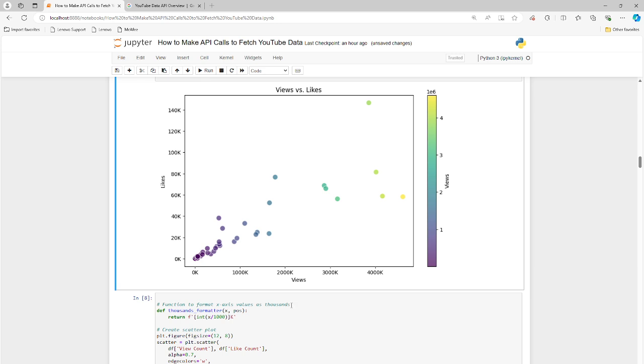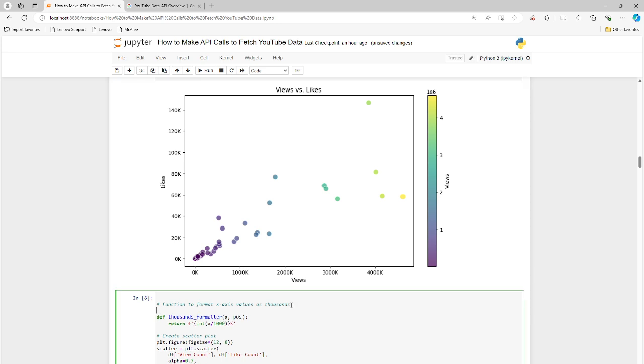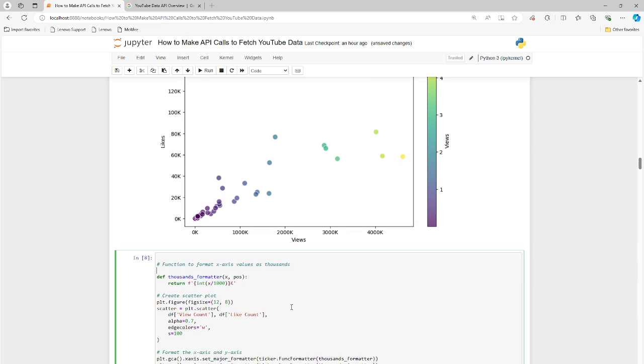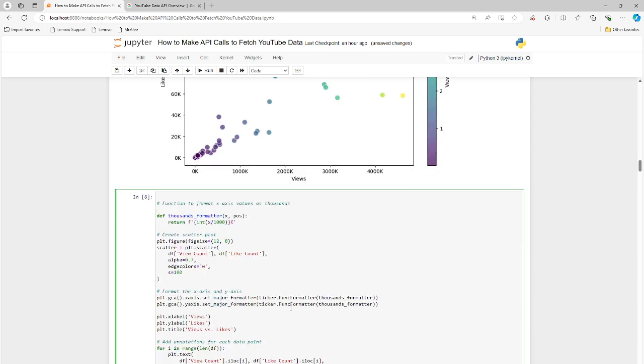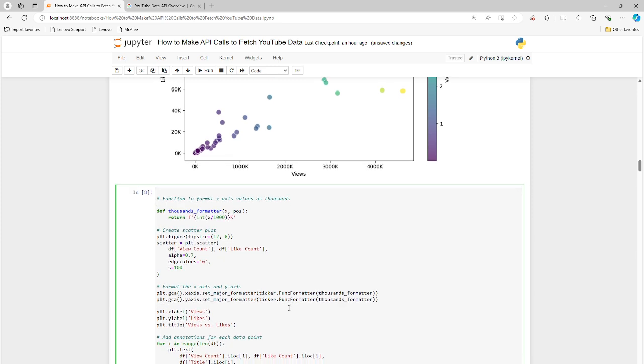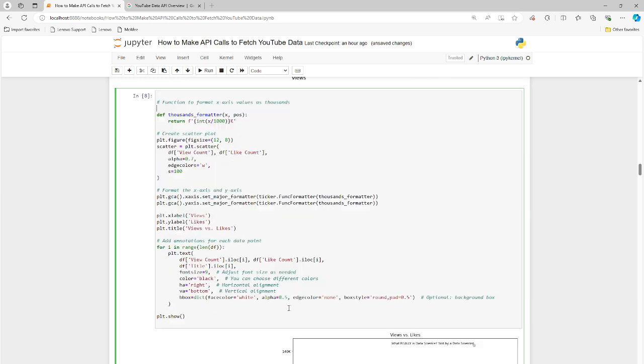Okay, so I'm going to rerun the chart here. Again, view count and like count. But now I'm going to add in a formatter to get the format of the counts a little bit better. I'm going to add in a title so I can see what I'm looking at. Like, what do these data points correspond to?